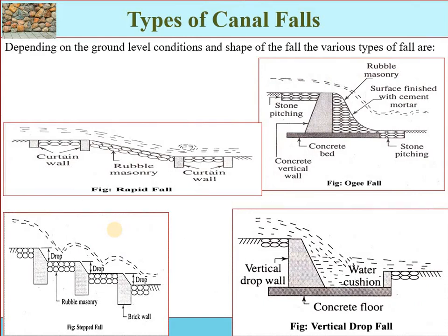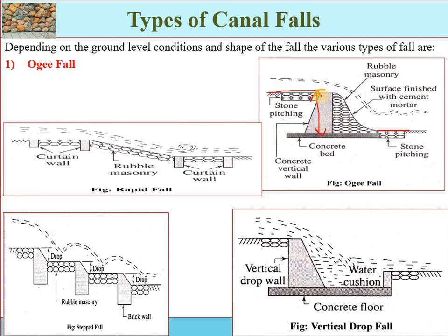Based on the ground level condition and the shape of the fall, there are various types of fall structures. The first one is the ogee shaped. Here you can see this is the upstream side and this is the downstream side. That is the difference between the two elevations which we have to cover with the help of the fall structure.